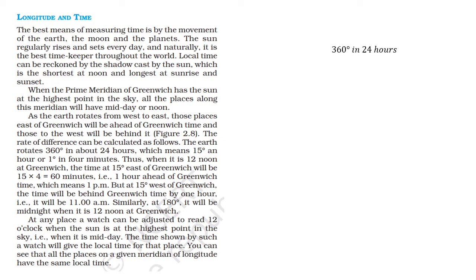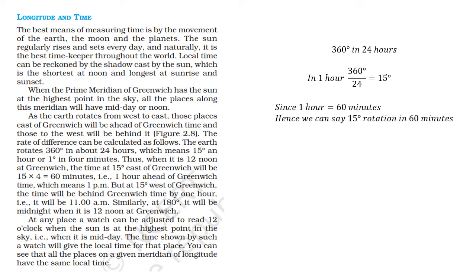See, earth completes one rotation means 360 degree of longitude in 24 hours. That means in 1 hour how many longitude crosses? 360 by 24 means 15 degree of longitude. Since 1 hour is equal to 60 minutes, hence we can say 15 degree rotation is in 60 minutes.